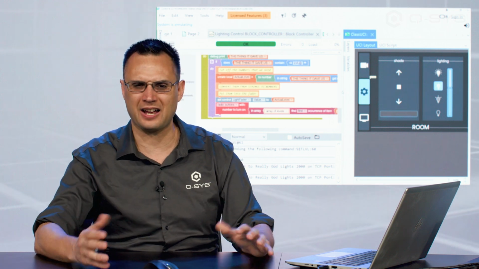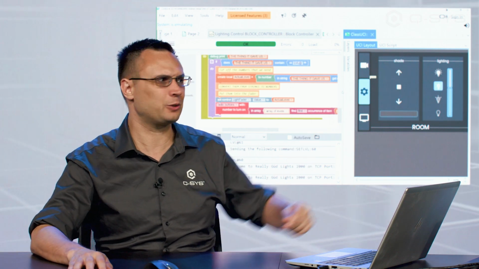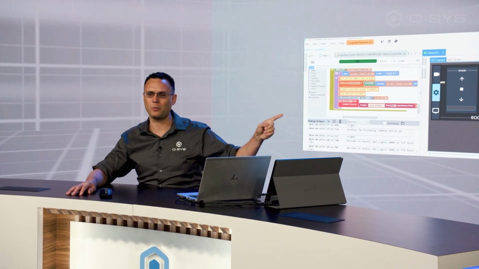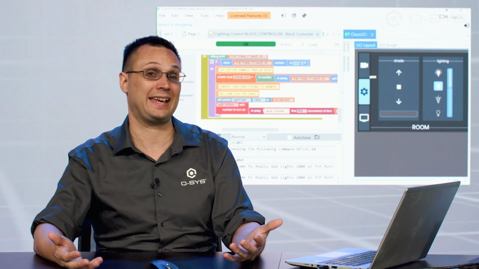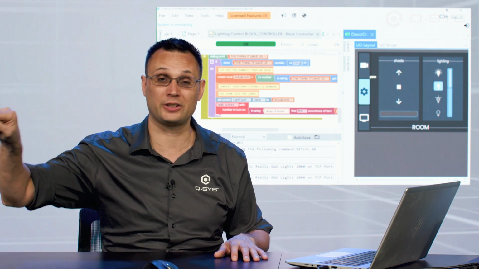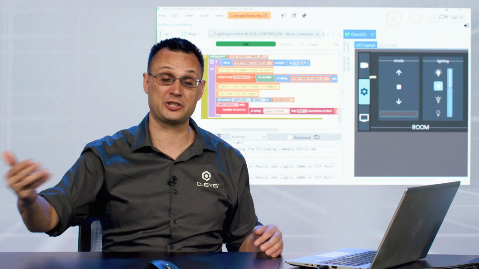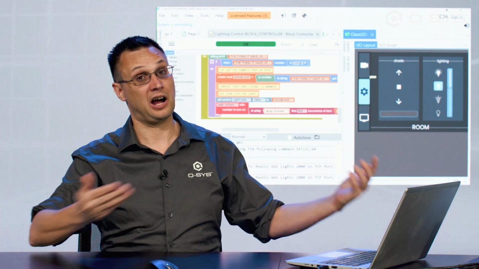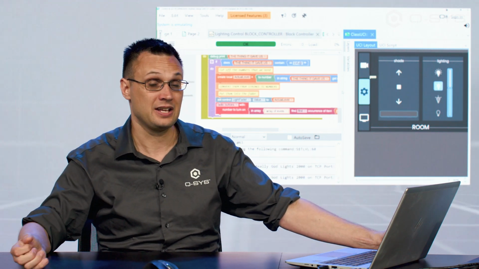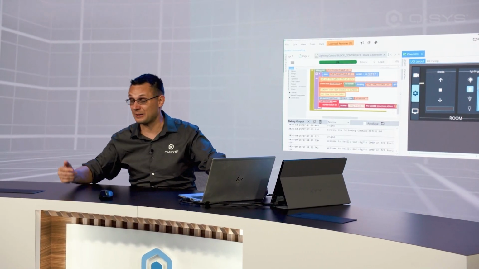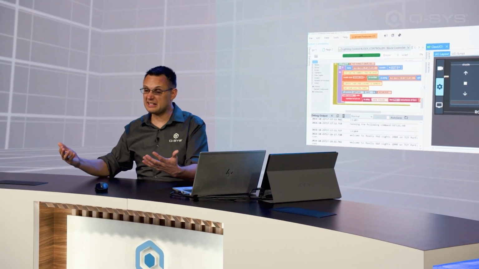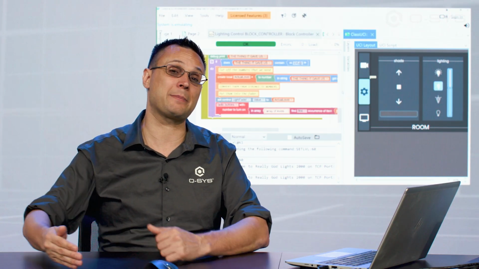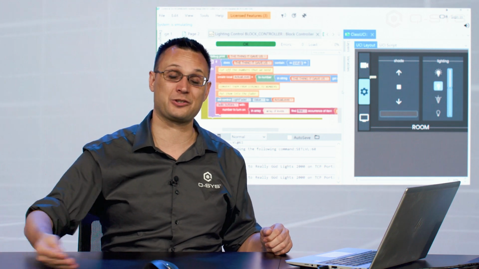However, we haven't yet accommodated for the fact that if someone walks into the room and presses the button on the wall, we want that to change on our UCI as well. Some lighting controllers might be very kind, and even if you press it purely on the wall, it will send out across whatever connection it may be connected to an update of what its current level is, in which case our UCI would work. Other lighting controllers might not be so kind. They might not automatically report themselves every time they receive a change, regardless of where it comes from. So we need a method of always staying up to date with that device, even when it's not naturally reporting back to us.